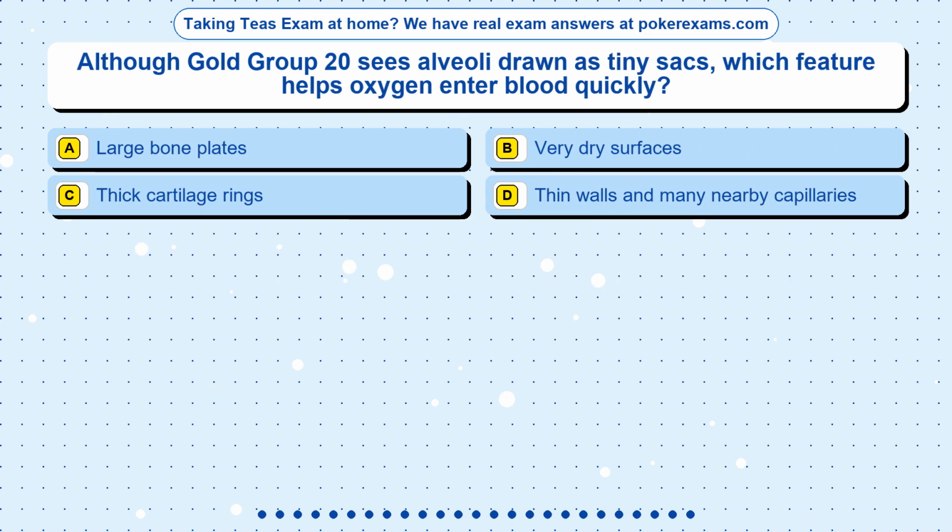Question 16. Although Gold Group 20 sees alveoli drawn as tiny sacs, which feature helps oxygen enter blood quickly? Option A, large bone plates. Option B, very dry surfaces. Option C, thick cartilage rings. Option D, thin walls and many nearby capillaries.